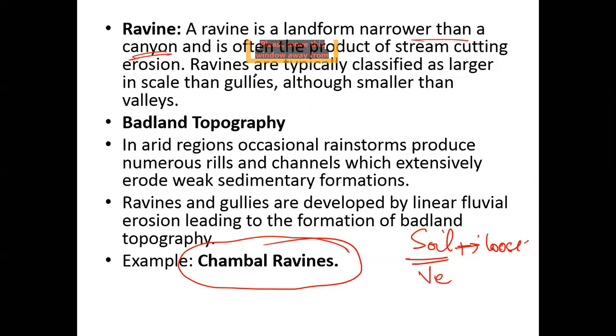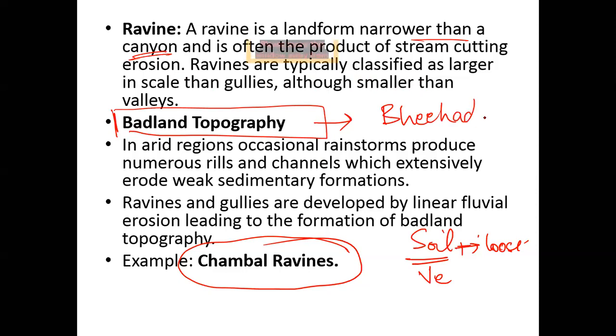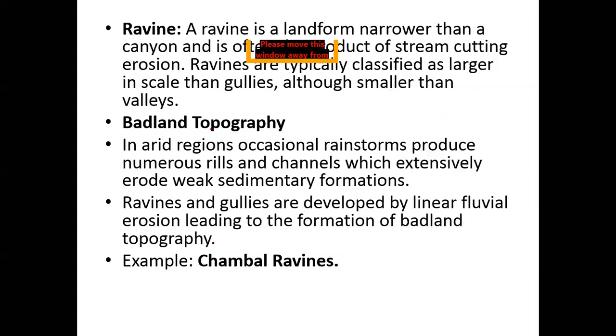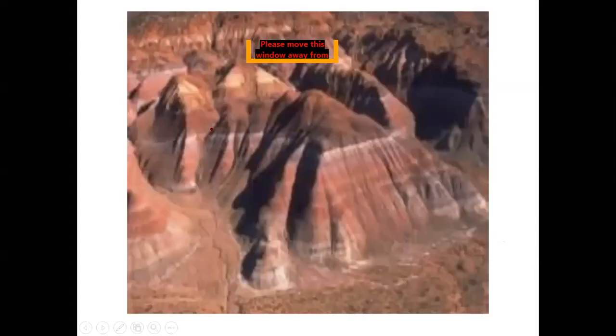Now coming back to the ravines, these are known for their badland topography, right? The Chambal ravines are also called Beehad. Chambal was a very notorious region. There was a political leader also from this region who was basically a dacoit. And this region is known for its dacoits because it is very difficult to find them from time to time. See, this is how they look.